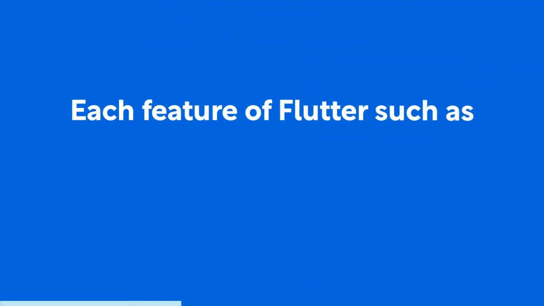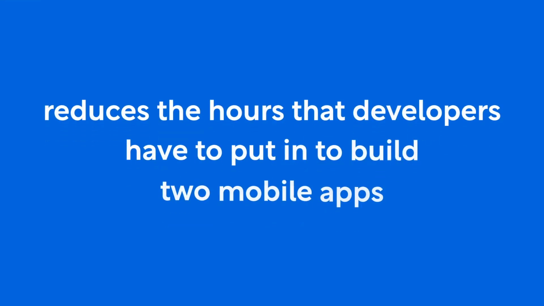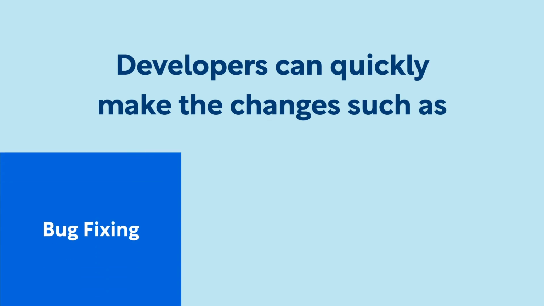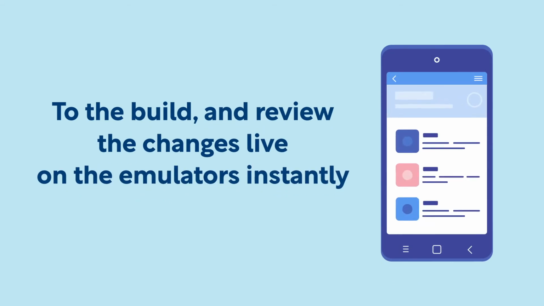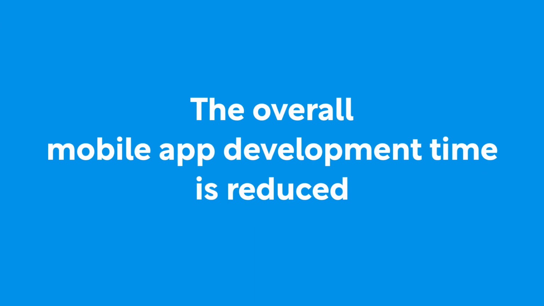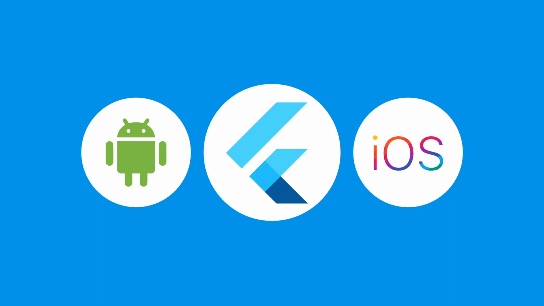Each feature of Flutter, such as single codebase, hot reload, material design, etc., reduces the hours that developers have to put in to build two mobile apps. Developers can quickly make changes such as bug fixing, feature upgrades, performance improvement, etc., to the build, and review the changes live on the emulators instantly. Hence, the overall mobile app development time is reduced. With Flutter, you get two mobile apps for the cost of one, literally.